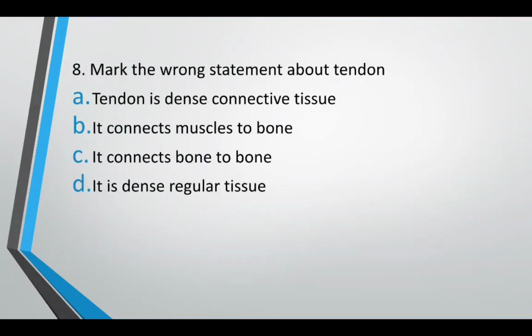Mark the wrong statement about tendon. Tendon is dense connective tissue. It connects muscles to the bone. It connects bone to bone. It is dense regular tissue. Mark the wrong statement about tendon. The correct answer is option C. It connects bone to bone. That is incorrect. Tendon connects muscle to bone. Ligaments connect bone to bone.